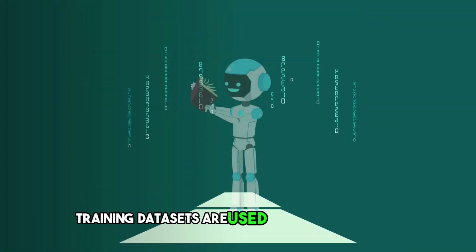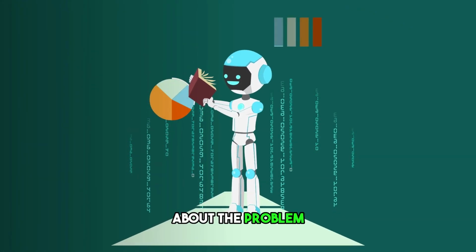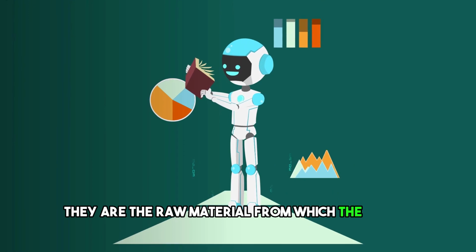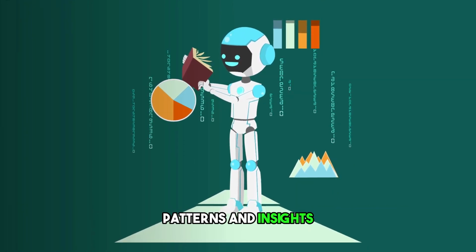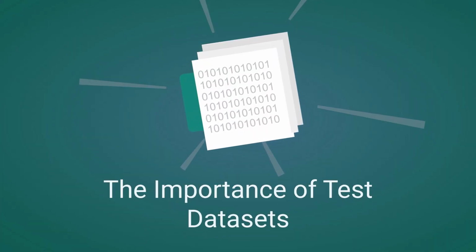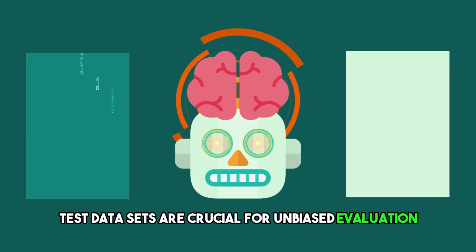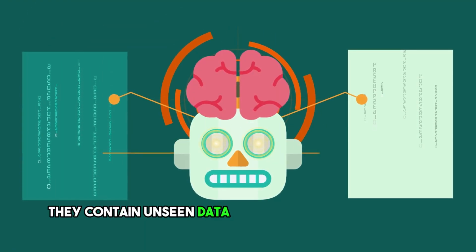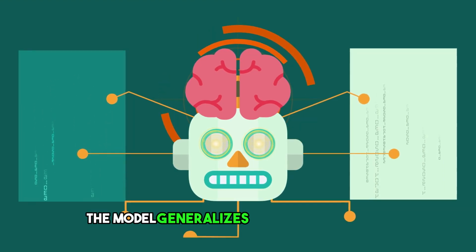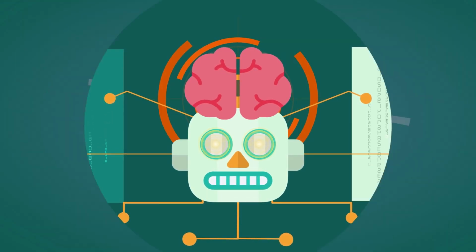Training datasets are used to teach the model about the problem. They are the raw material from which the model learns patterns and insights. Test datasets are crucial for unbiased evaluation. They contain unseen data, allowing us to assess how well the model generalizes to new information.